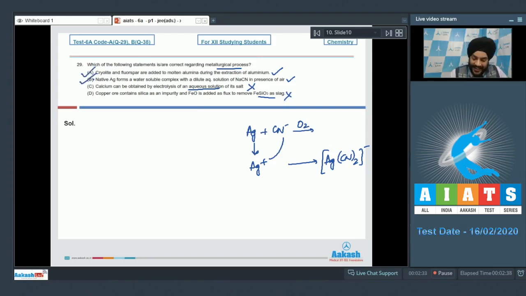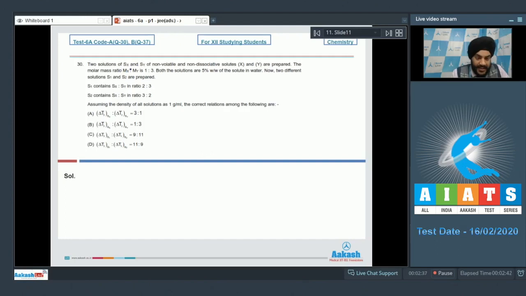Let us look at the next question now. Question 30. Two solutions Sx and Sy of non-volatile and non-dissociative solutes X and Y are prepared. The molar mass ratio Mx to My is 1:3. Both the solutions are 5% weight by weight of the solute in water.